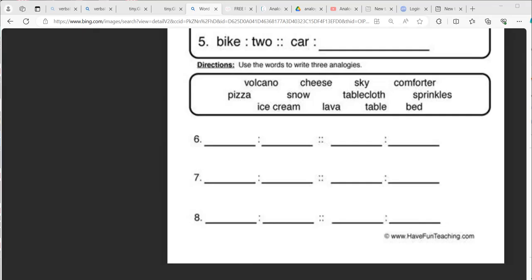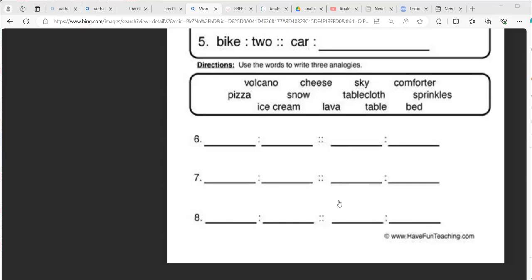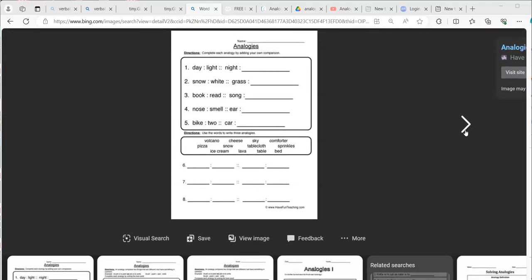What you have to do in number 6 is choose four things which have the same meaning in some way or the other. For example, number 6 will be tablecloth, bed, and comforter. In this way, the rest, 7 and 8, you all need to solve and send me the answer so that I can check and let you all know whether it is correct or not.